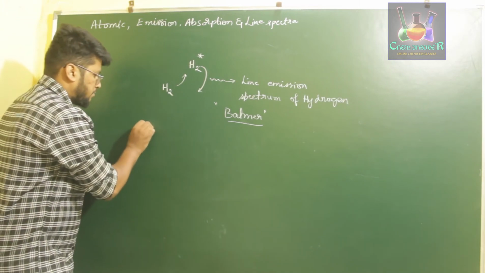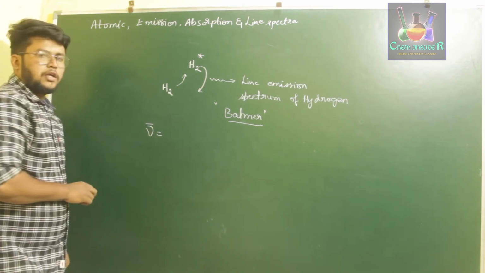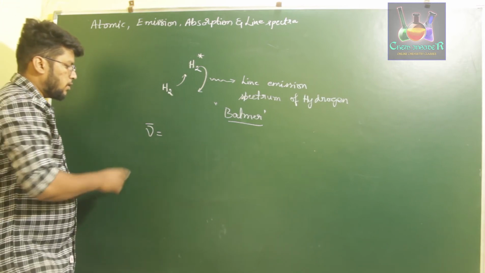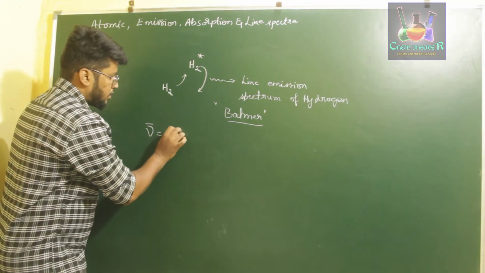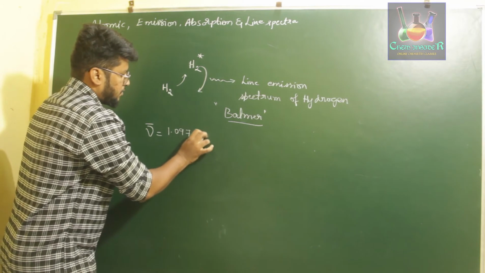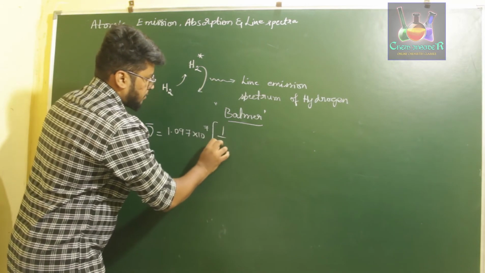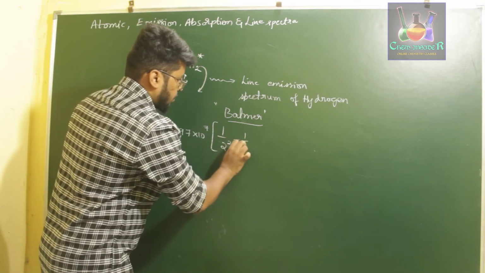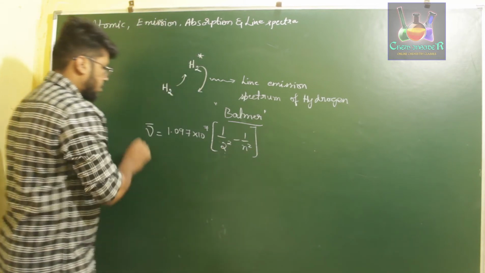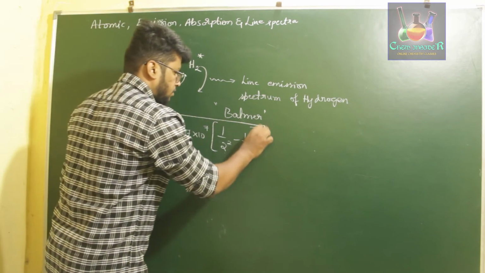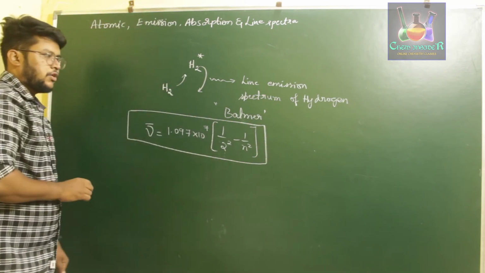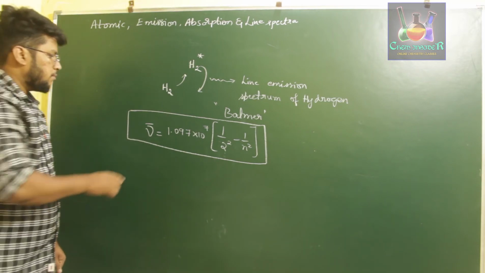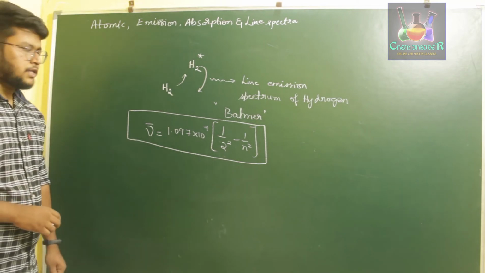If you consider the wave number mu bar, then the spectral lines observed in the line emission spectrum of hydrogen follow the formula mu bar is equal to 1.097 into 10 power 7 times (1 by 2 square minus 1 by n square). This is the mathematical expression which Balmer used in order to explain the emission spectra of hydrogen. Here mu bar is called the wave number of the spectral lines.